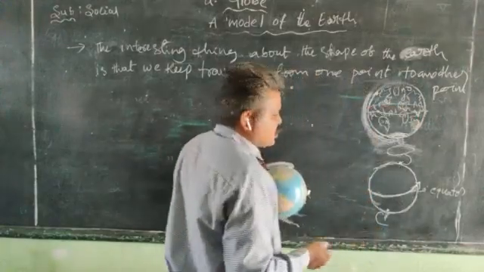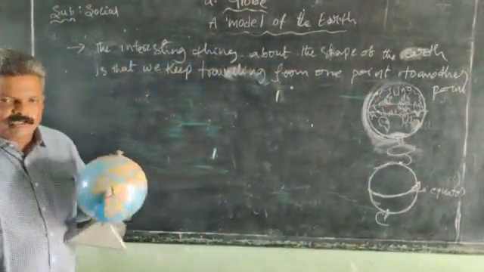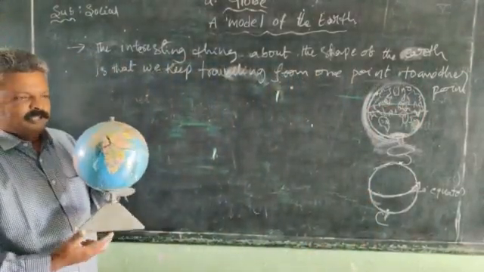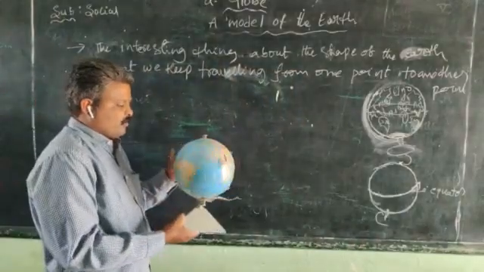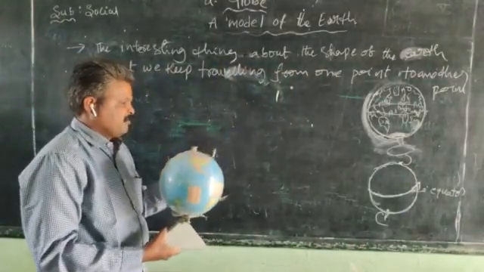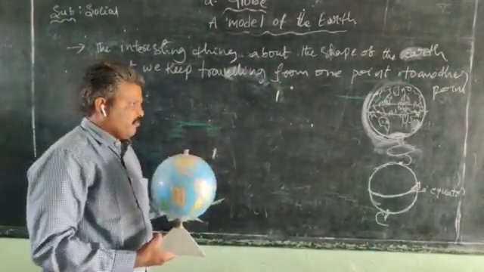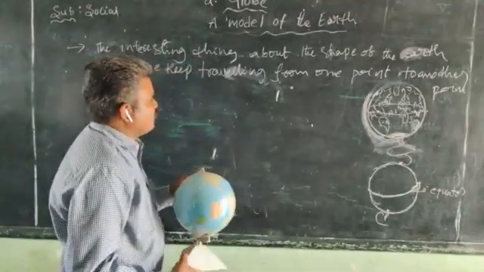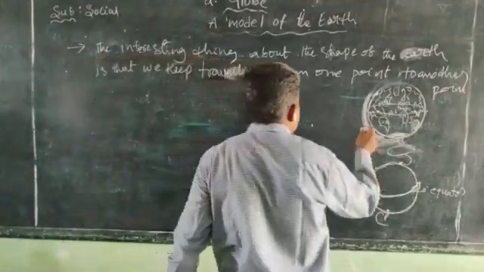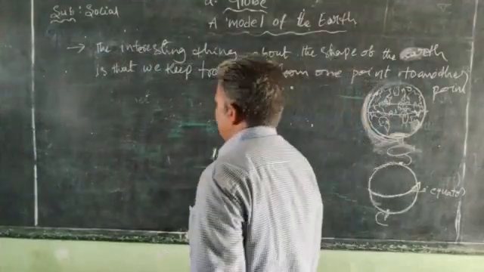Where is it? Yes, Mexico. There is no turning there. There is no turning. So we do not fall down there. Okay, there is no turning. Where we start, we will reach the same point where we started.